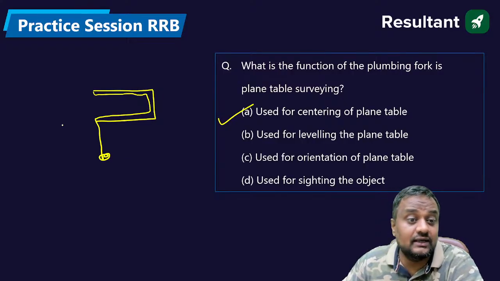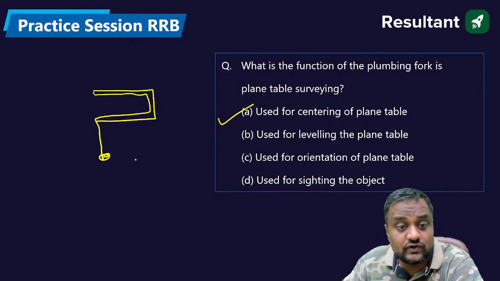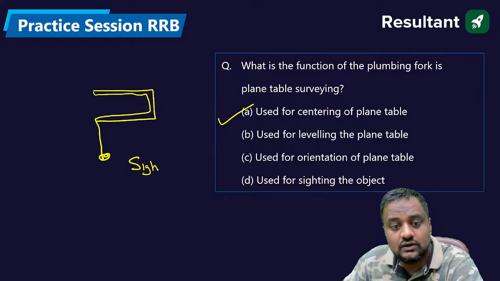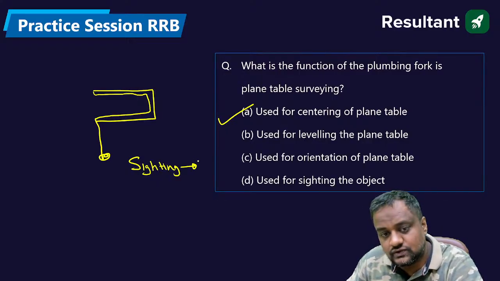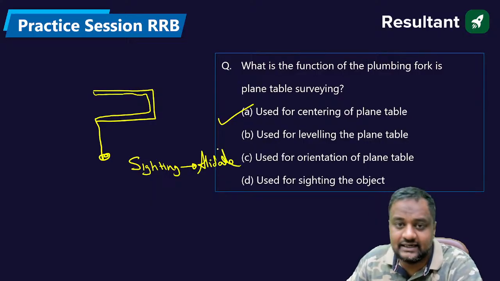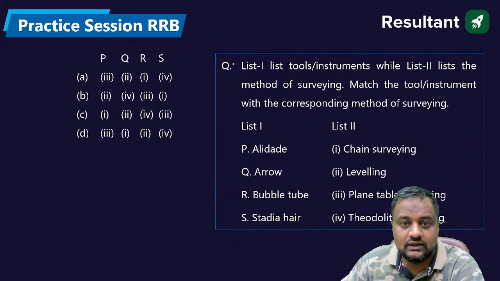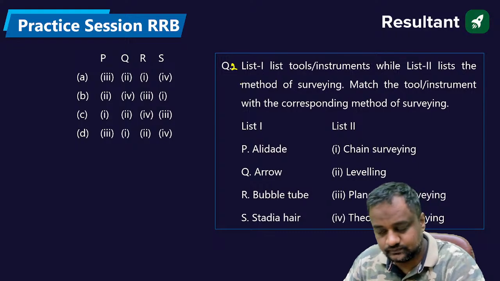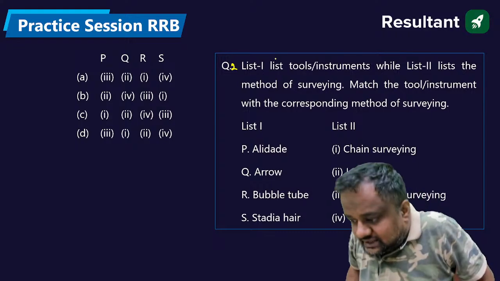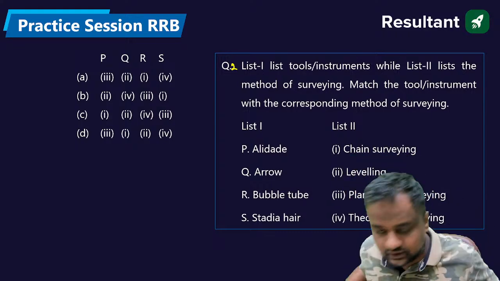Can you tell me which instrument is used for sighting the object? Which instrument is used for sighting? For sighting it is alidade. For sighting it is alidade. So this was question number 1. Let me now move to question number 2. Yes, Kedari. Good. Excellent.